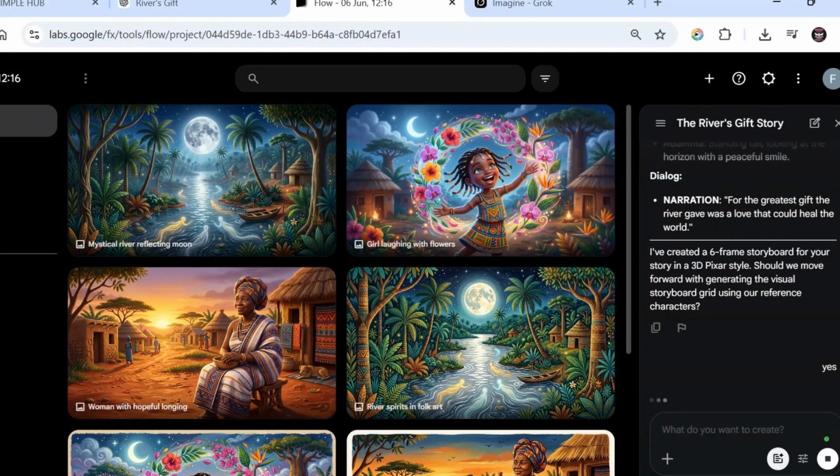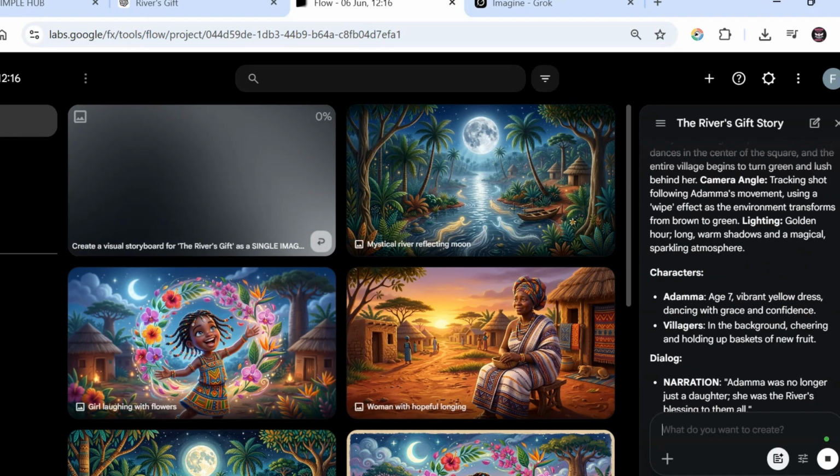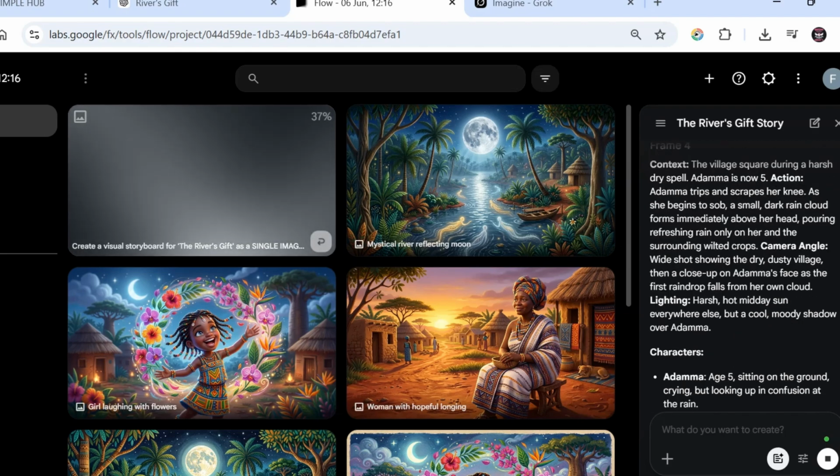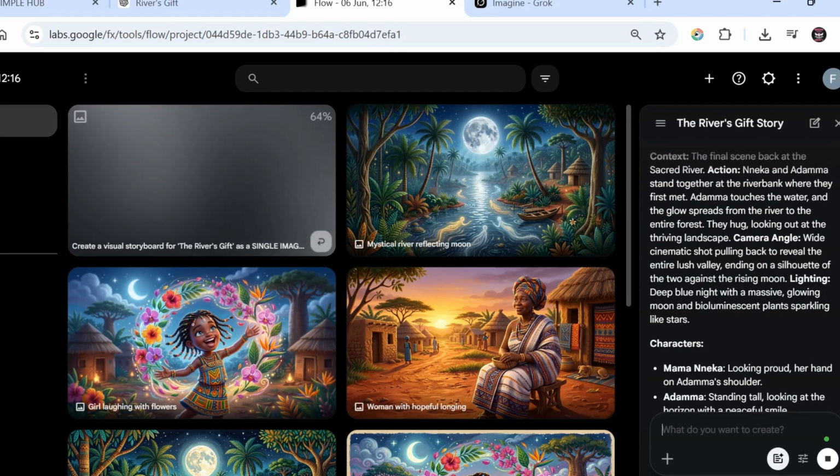Okay, click on yes, type yes, and just send it off. This is very easy, and it's very interactive. Please try to always proofread the prompt. Always proofread the prompt as you are creating, because remember, AI can make mistakes sometimes. So as a human being you need to make amendments, proofread the prompt, and make sure everything is in order.